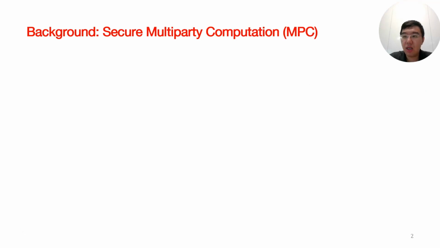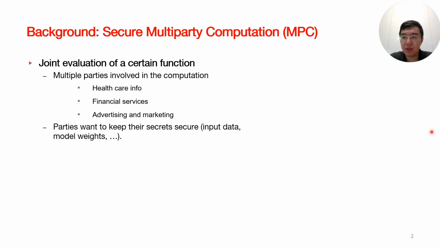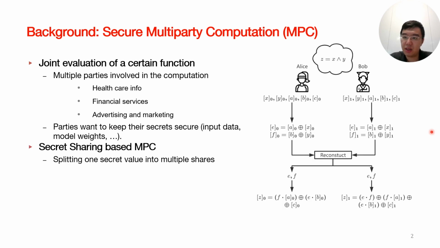In many scenarios, multiple parties are involved in a single computation, often utilizing data from various sources. For instance, consider personalized advertising, where user profiles are derived from multiple datasets. The parties involved want to ensure that sensitive user information remains secure while contributing to the computation of the secure function. This need for privacy and security in joint computation is quite common. There are several cryptographic techniques to address this issue, for example, homomorphic encryption and also multi-party computation. Today, I'll just focus on secret sharing-based MPC.